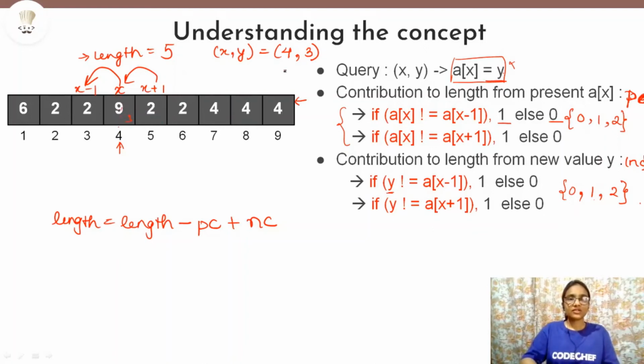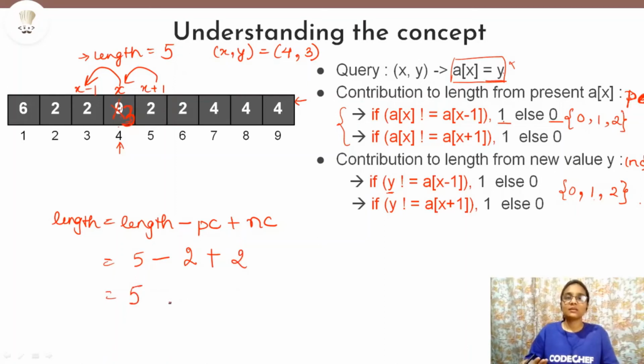So let us just check for this query what our answer will be. Our length was 5, then minus PC. For this PC value, a of x is not equal to a of x minus 1, so 9 is not equal to 2, so 1 will be contributed. Again 2 is not equal to 9, so 1 will be contributed. So minus 2, and then we will bring a new element here. The new element is 3. Now 3 is not equal to 2, and again 3 is not equal to 2 on both its sides. So again the contribution will be 2. So here the length of the longest subsequence will remain 5.